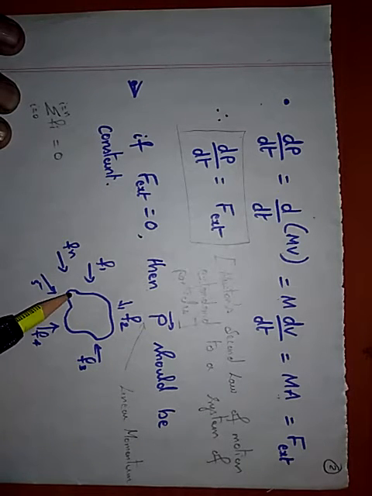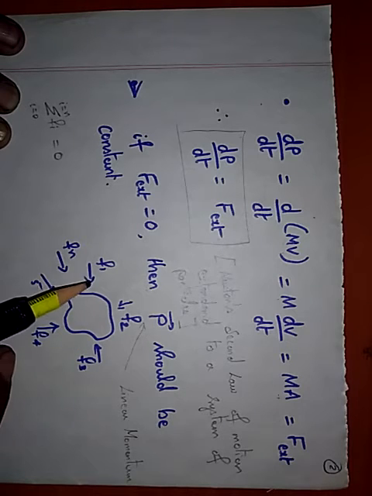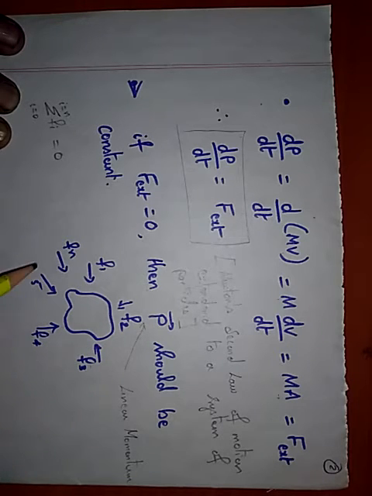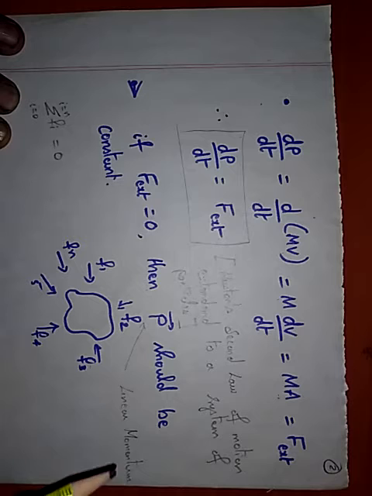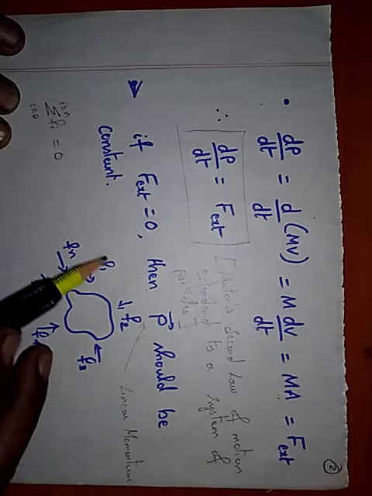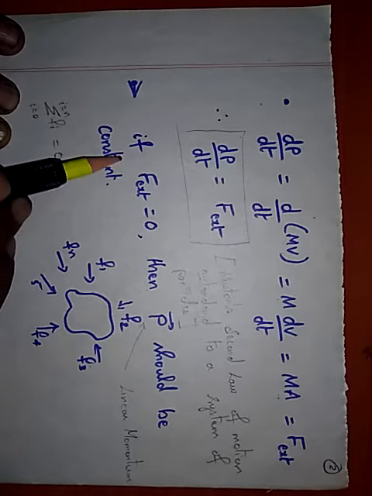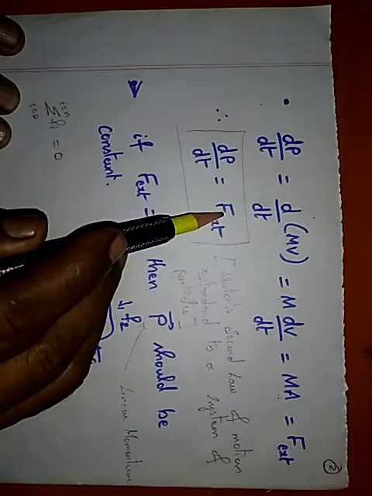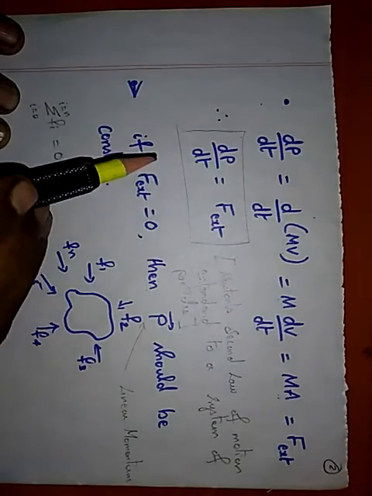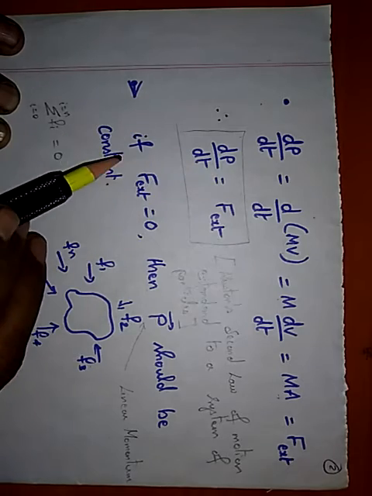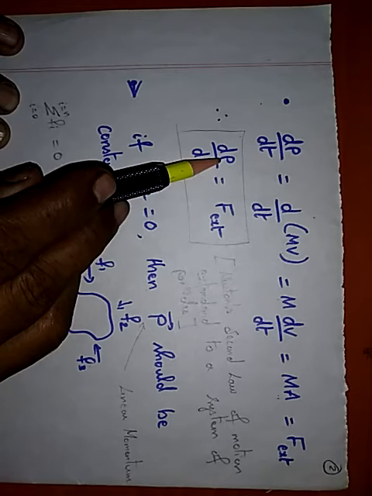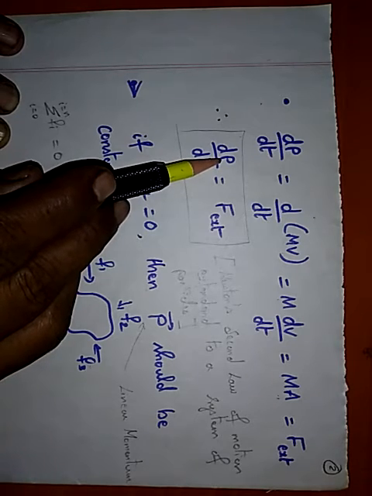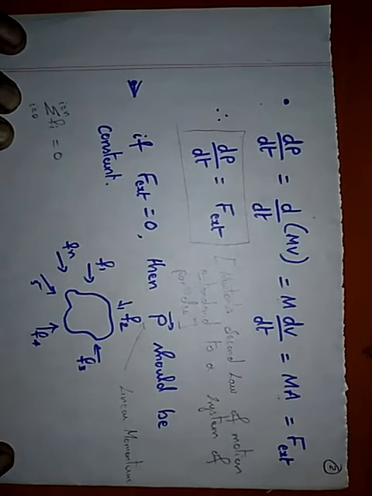Suppose n number of forces are acting on this body, say F1, F2, F3, F4, F5 and Fn. If all the forces are added up together, vectorially, and if the external force becomes 0, that means dP by dt is 0. You all know that differentiation of a constant alone will give you the answer 0. Therefore, the linear momentum, the vector P, should be a constant.